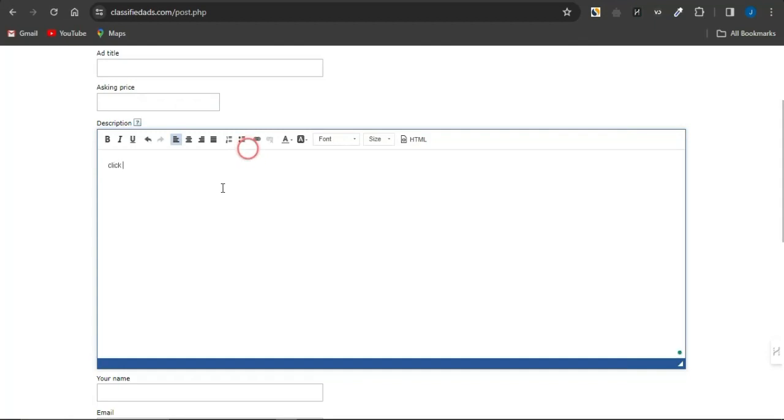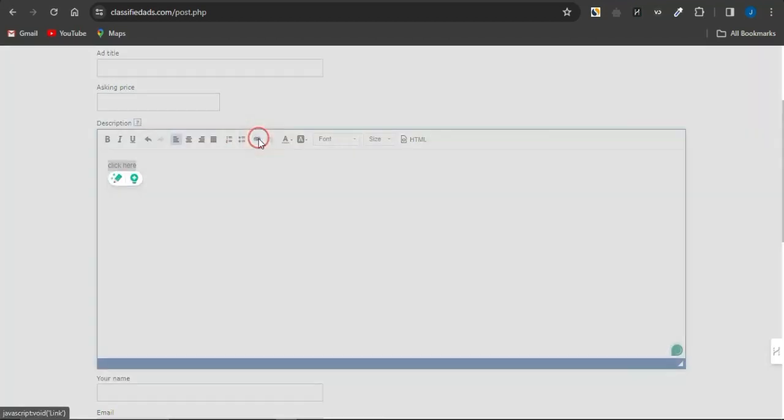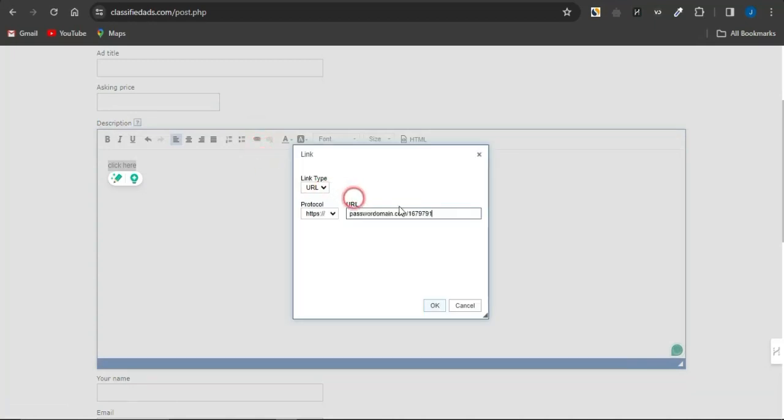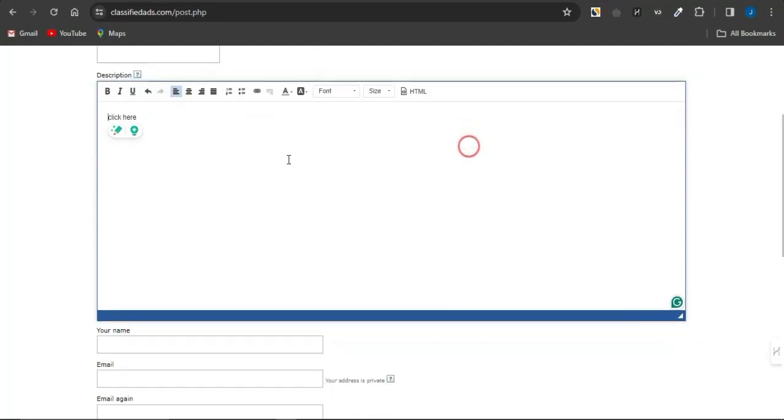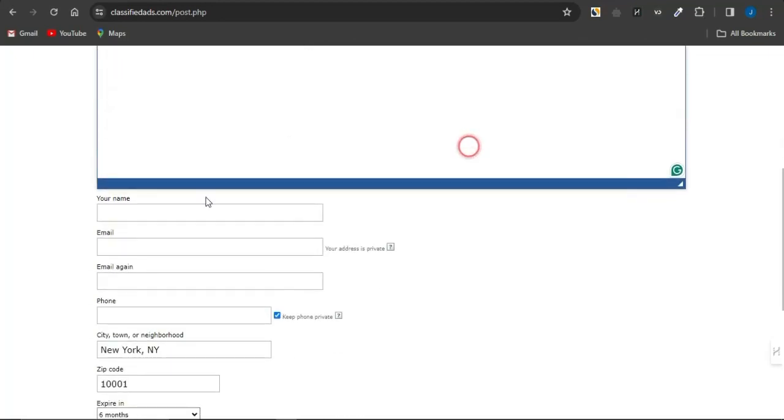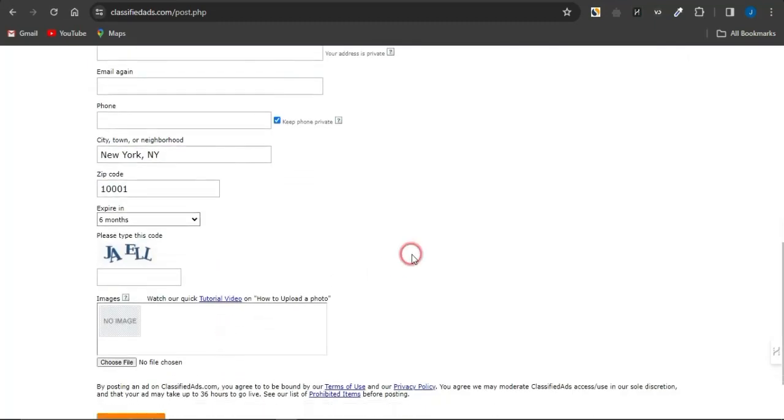Once I type in something like click here after writing a very cool description, at the end of the description, highlight that click here, click on this link icon, and paste in your landing page link or your URL file locker link right here in that section. Once you do that, just click on OK. And once somebody goes on to clicking on click here, it's going to lead them to that particular offer. So fill out all the other details appropriately and promote your offer.